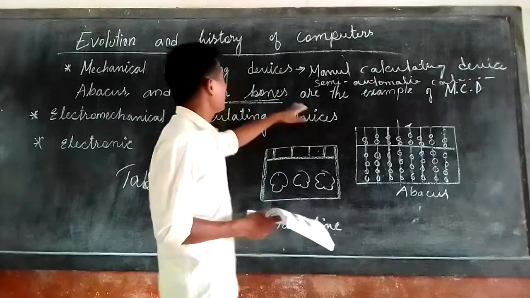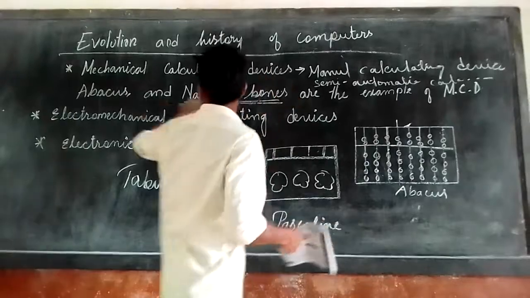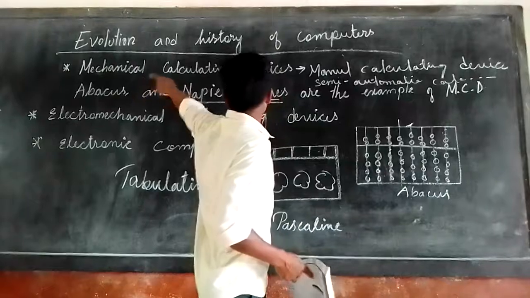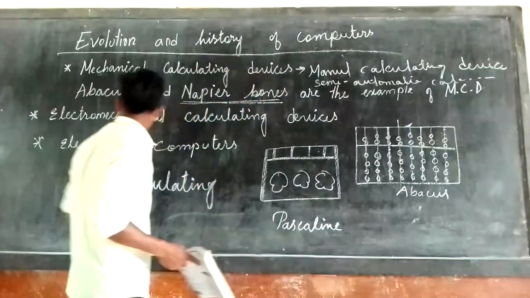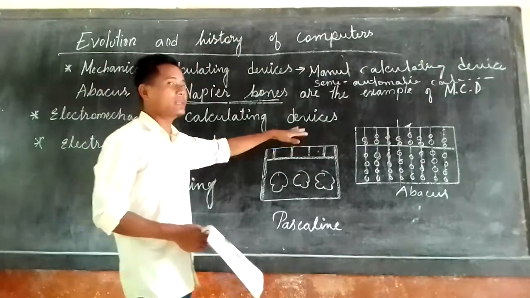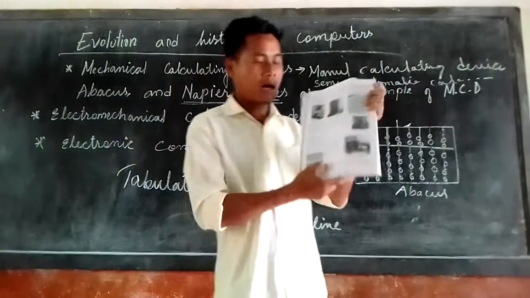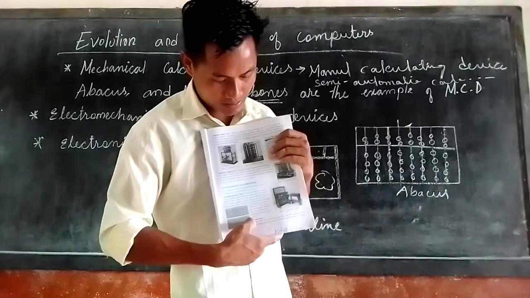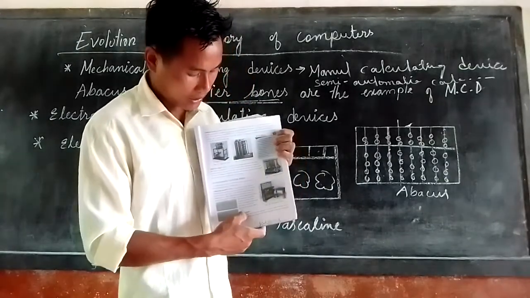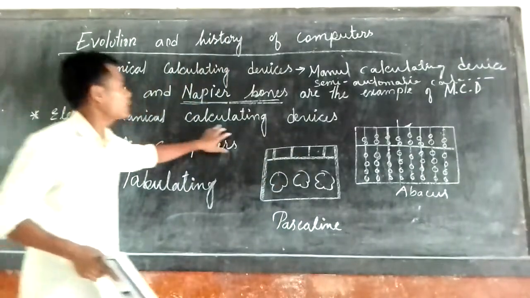Just as the abacus and Napier's Bones are examples of mechanical calculating devices, the example of the electromechanical calculating device is Harvard Mark I, which is written here in bold black letters.